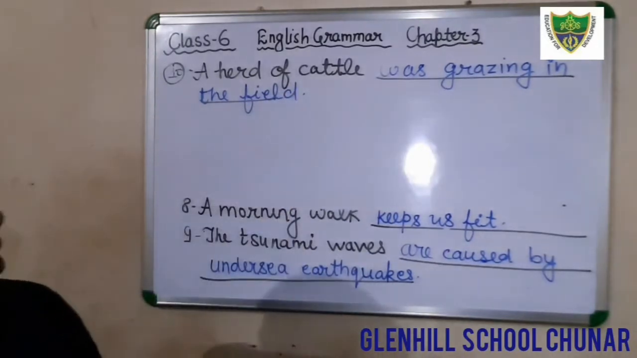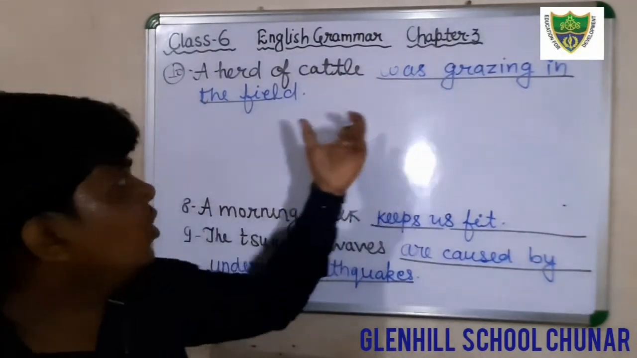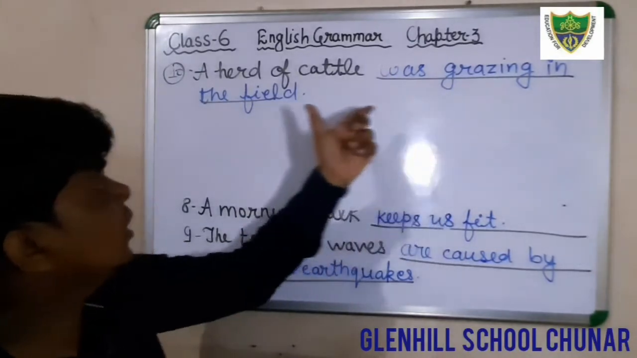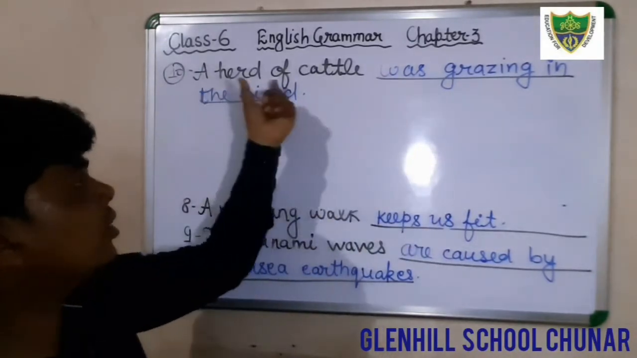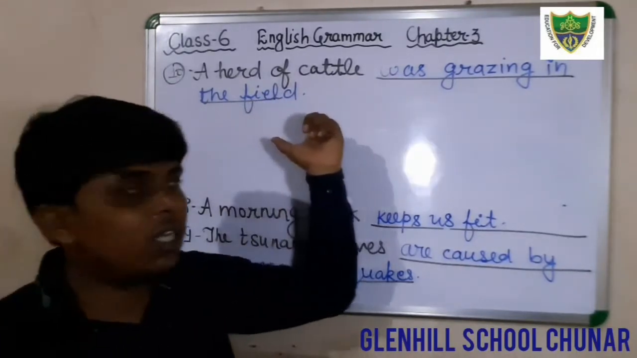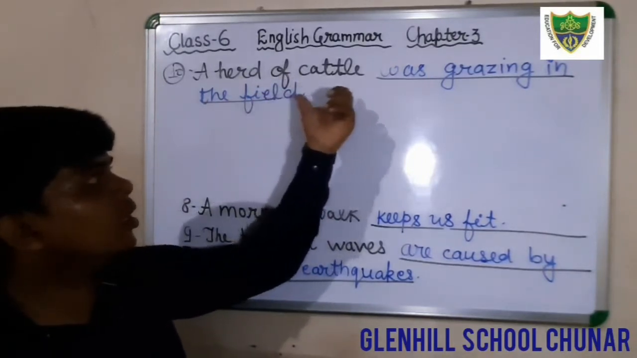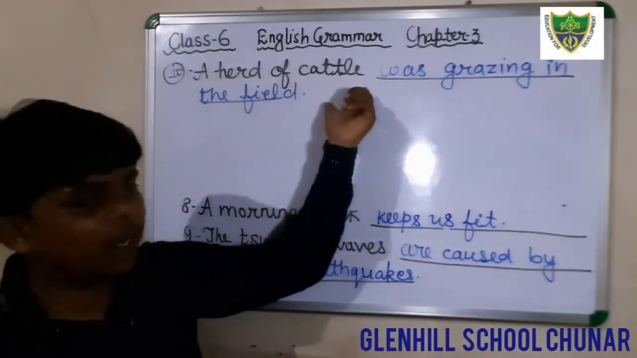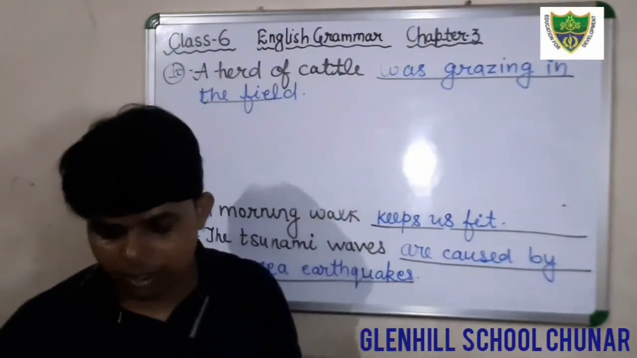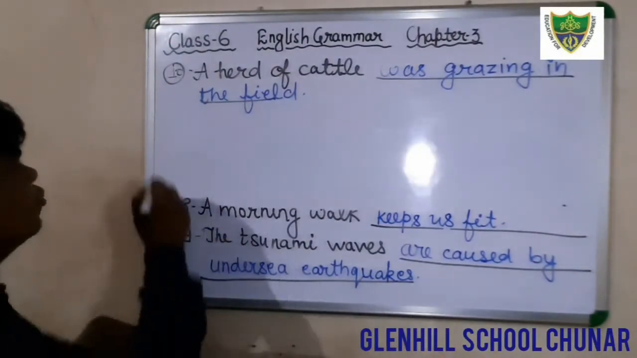You see, students, in this sentence, a herd of cattle is the subject, and the rest of the words are the predicate. What are they? Was grazing in the field. So the correct sentence will be: a herd of cattle was grazing in the field. The subject is already given in your book. Just fill it in your book: was grazing in the field. Okay, next question, question number 11.